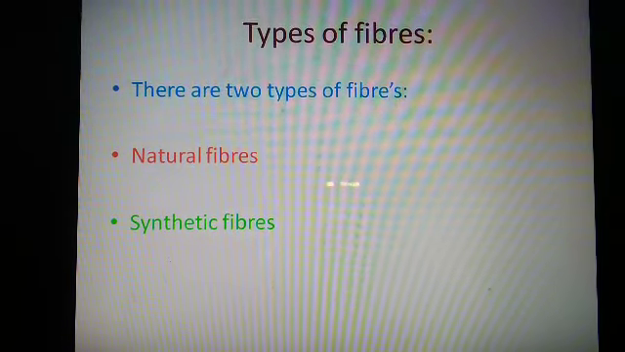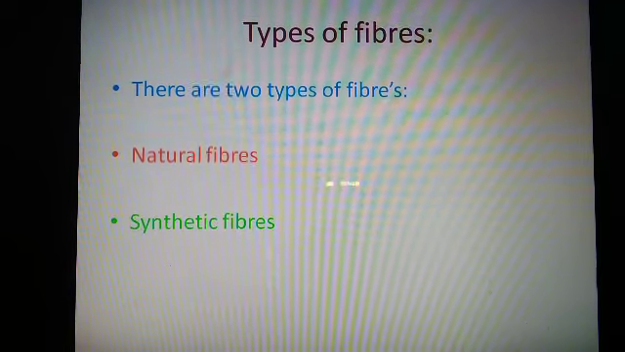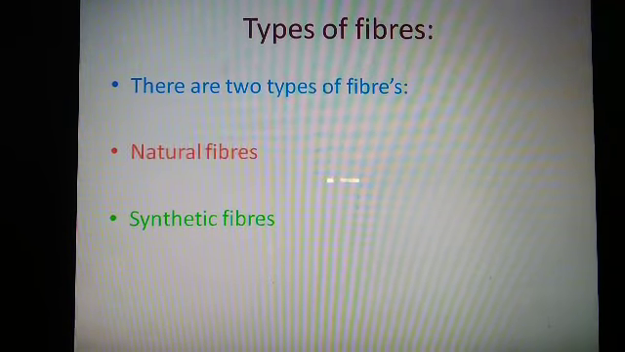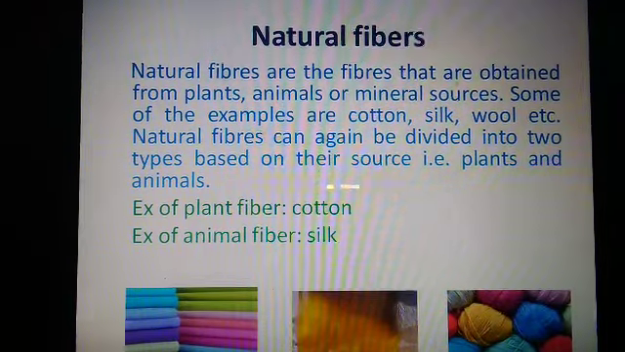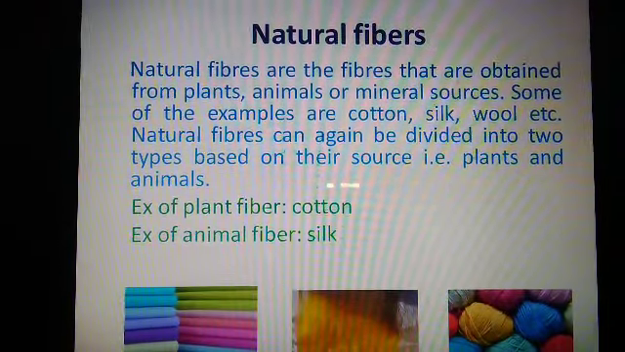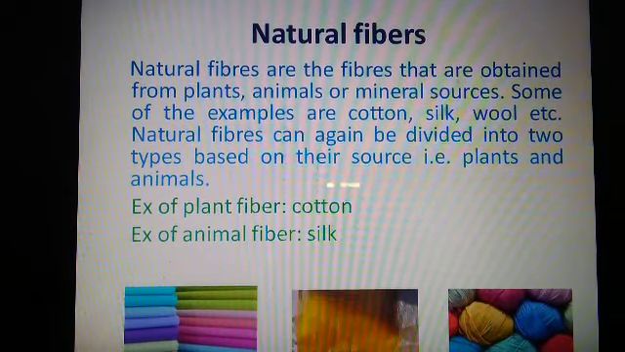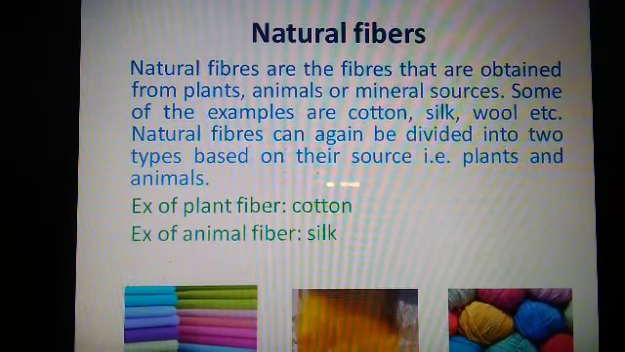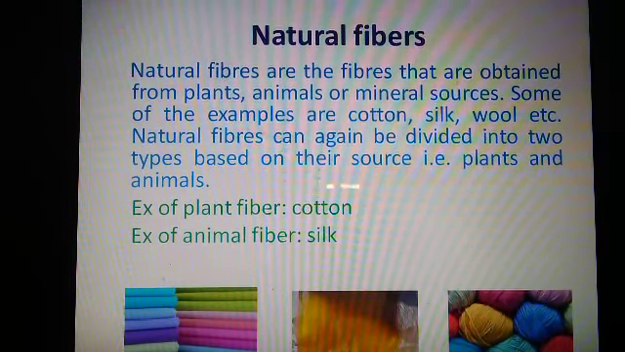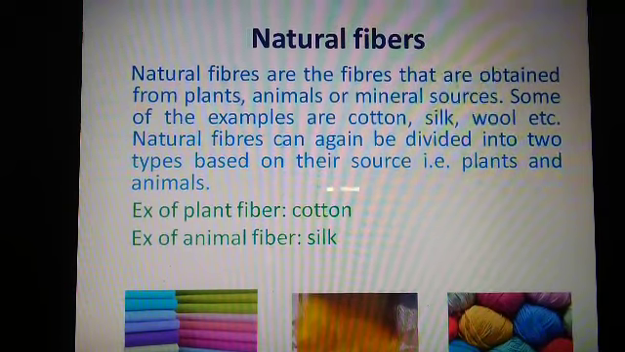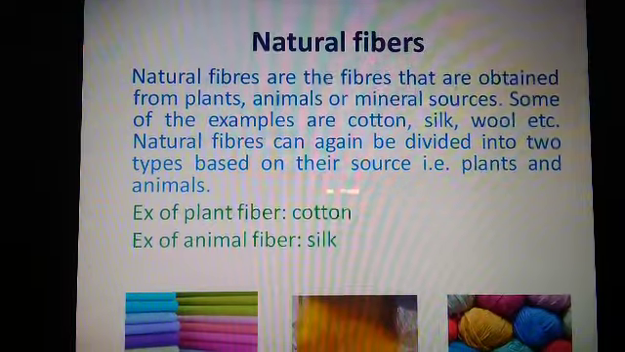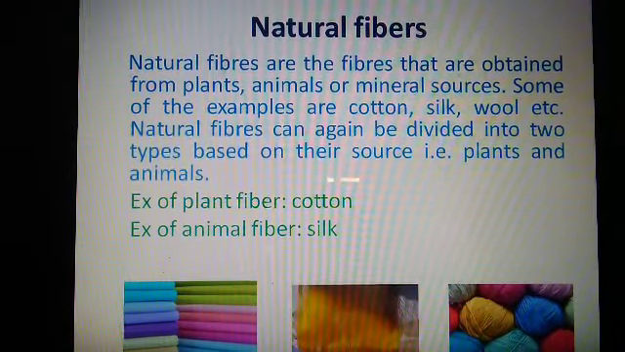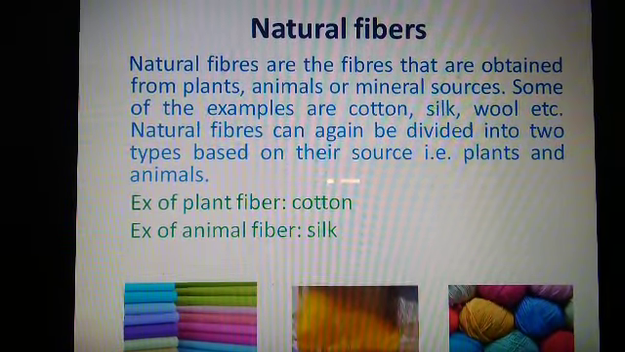Mainly there are two different types of fibers that are natural fibers and synthetic fibers. So now let's get to know about the two different types of fibers. So first we have natural fibers. Natural fibers are the fibers that are obtained from plants, animals or mineral resources. Some of the examples are cotton, wool, silk, etc. Natural fibers can again be divided into two types based on their sources, that is plants and animals. Example of plant fiber is cotton and example of animal fiber is silk.